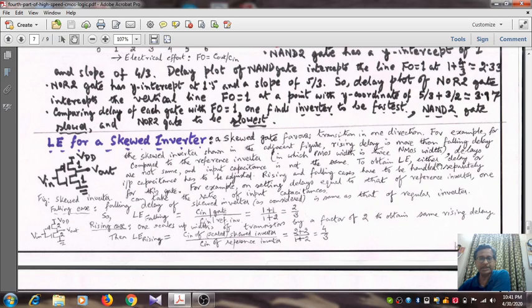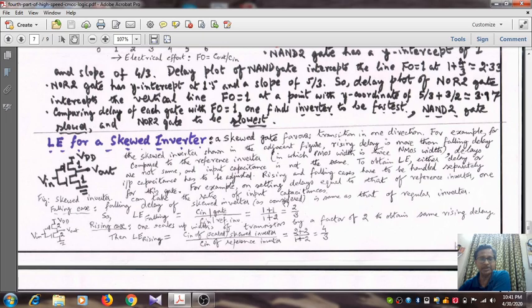To obtain the logical effort, either delay or the input capacitance has to be adjusted, and rising and falling cases have to be considered separately for this gate. For example, on setting the delays equal to that of the reference inverter, one can take the ratio of the input capacitance. For the falling case, it is the NMOS transistor that will be effective in discharging the capacitance.